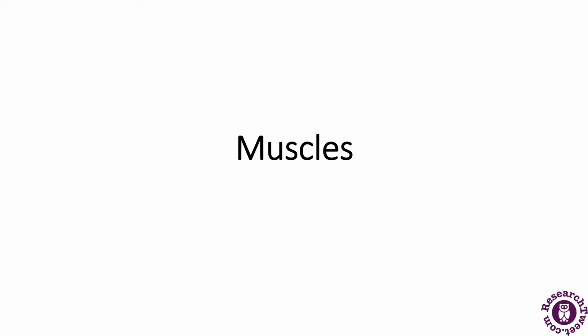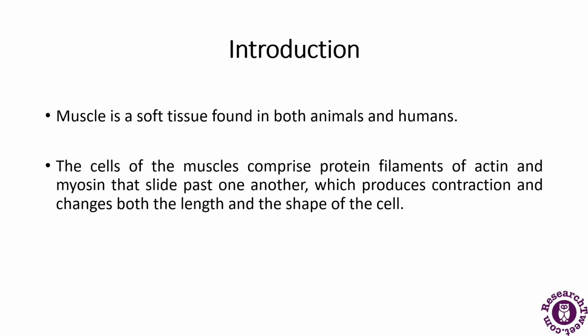So let's start with the muscle. We have already discussed that these are the soft tissues that are found in both animals as well as humans. The cells of the muscles comprise protein filaments of actin and myosin that slide past one another and produce contraction and change both the length and the shape of the cell.